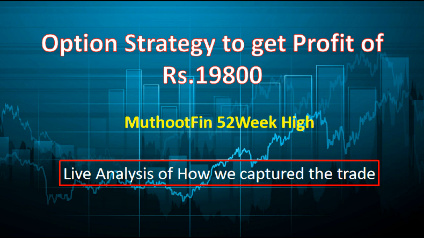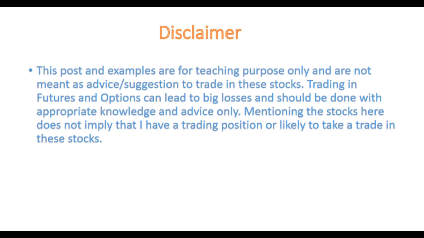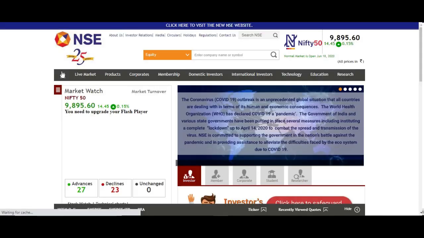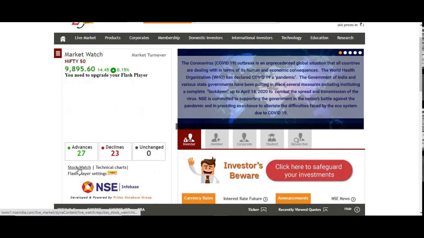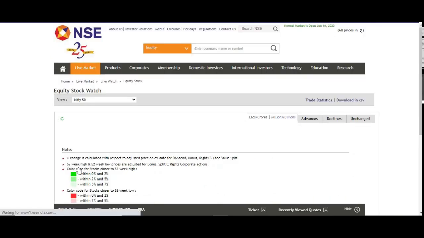So today we'll have a look at how I spotted Muthoot Finance, which is making a 52-week high, and how I made an option strategy using that to capture the profit from that higher move. What I had done is I came to the NSE India website at around 9:45, and after that I clicked on stock watch.